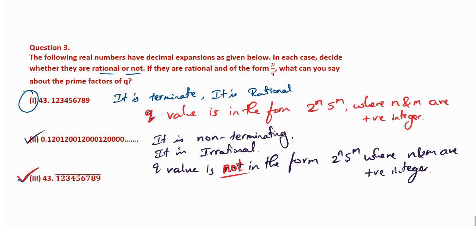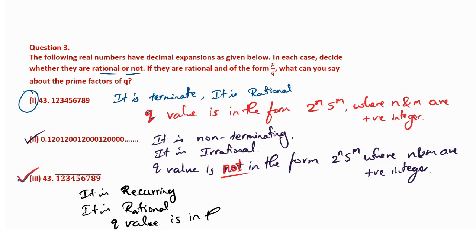So you can write it like that. Then the last sentence, the final sentence. It is non-terminating, but it is recurring. It is rational. The Q value is in the form 2 raised to n, 5 raised to m, where n and m are positive integers.